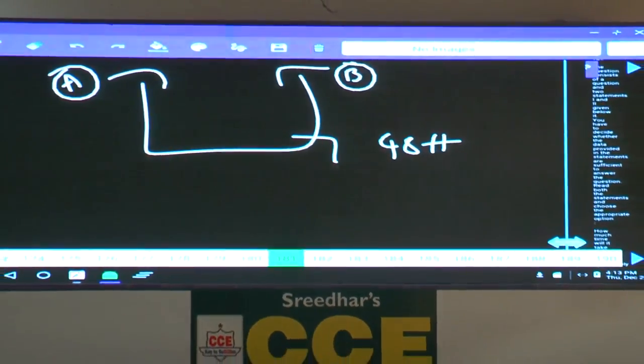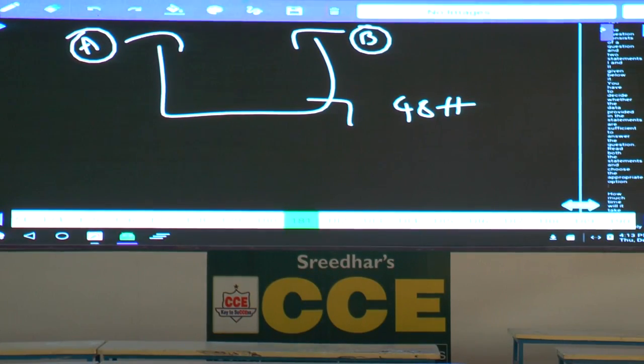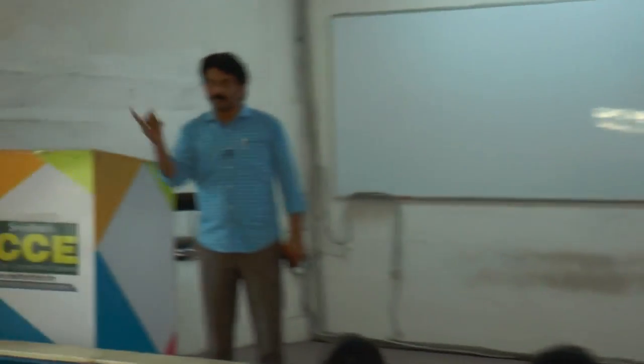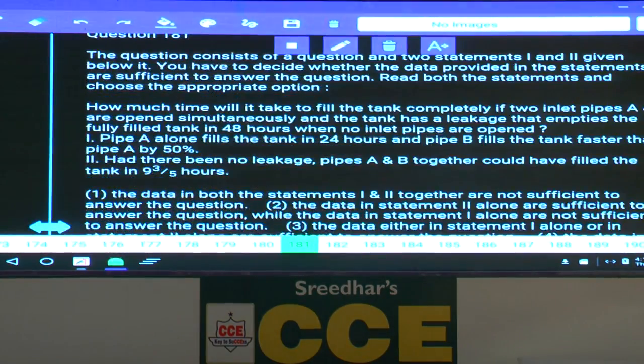How many inlets do we have? 2 inlets. 1 hour work of A and 1 hour work of B will be equal to 1 hour work of both A and B. Yes or no? That is the second point I am talking about. Instead of giving the time taken by A alone or B alone, I will give you the total time taken by AB to fill the tank when there is no leakage. Right? Fine, we will come to the options.